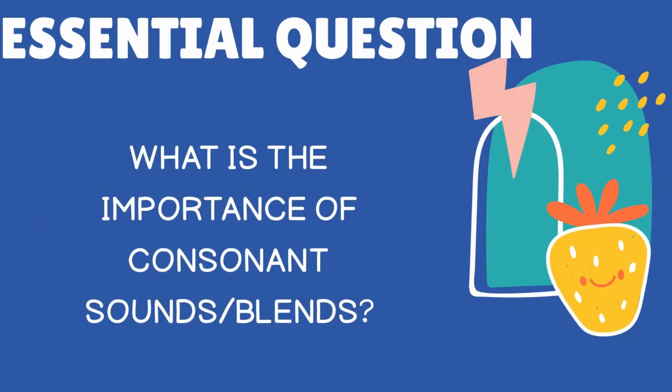Going back to our essential question, what is the importance of consonant sounds or blends? Consonant sounds or blends make speech clear, meaning they make your speech easier to understand. Consonant sounds are easier to learn than vowels. There is usually only one way to pronounce each consonant sound. Often, children use sounds with gestures to communicate early wants and needs. Children's recognition and use of speech sounds are important for early word learning and successful nonverbal and verbal communication with adults and other children. Do you understand, kids?